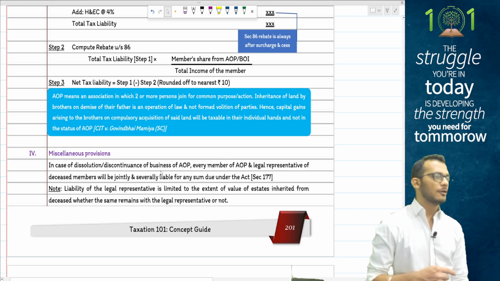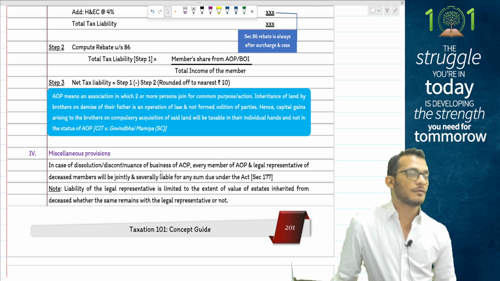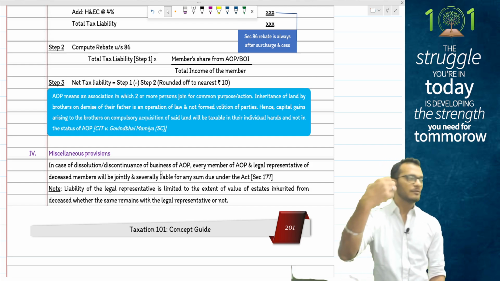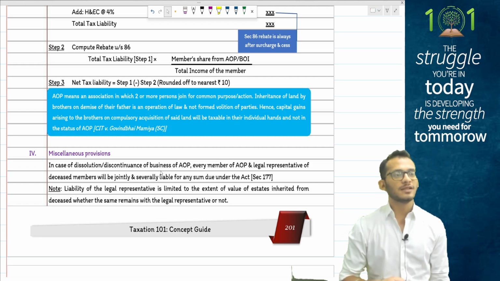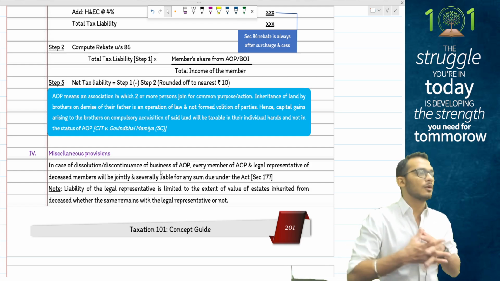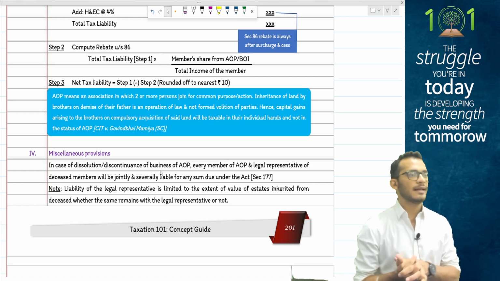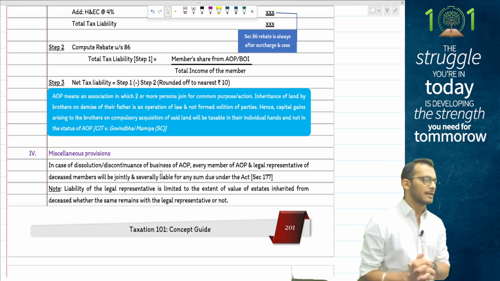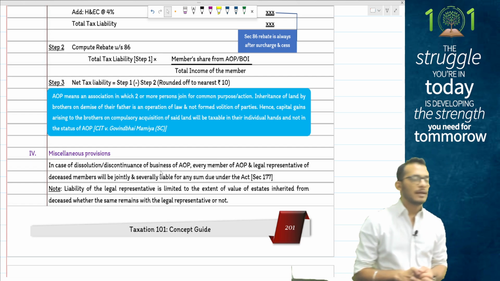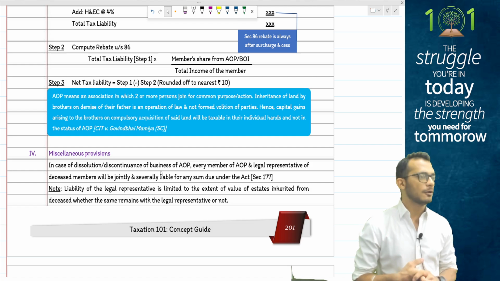Rules of AOP from case law: just because 2 or more people come together for a common purpose does not automatically establish an AOP or a BOI. For example, if the father dies and gives the property by will to his kids, and the kids together go and sell the property, that does not automatically make it an AOP or BOI. They are still selling in their personal capacity, which means the share of profits will be split over each person in their individual nature. This will not automatically assume an AOP or a BOI model.